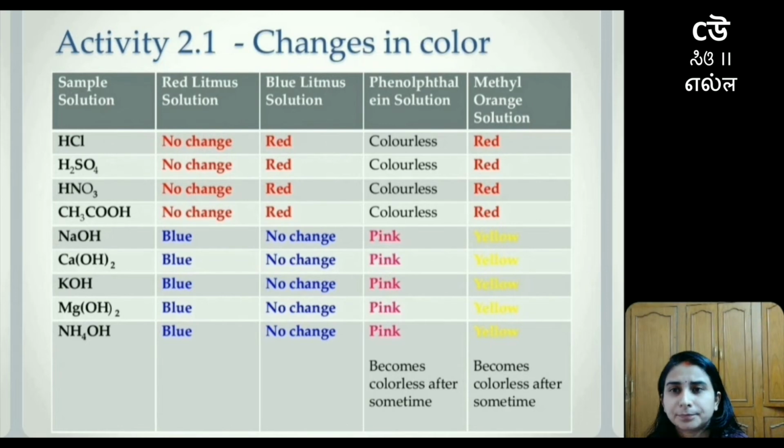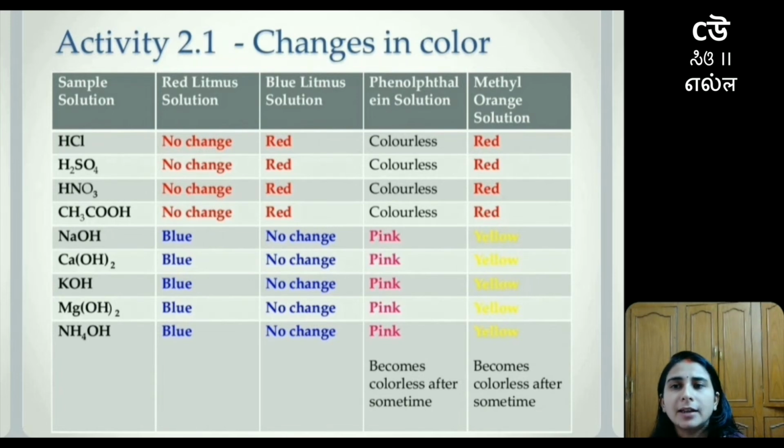Talking about methanoic acid, with red litmus solution, since it's an acid, there will be no change in color. Blue litmus solution will turn red, phenolphthalein solution will remain colorless, and methyl orange will turn reddish in color. So every acid shows the same kind of change when it is used with red litmus solution, blue litmus solution, phenolphthalein solution, and lastly methyl orange solution. Now we'll be covering some sample solutions which are basic in nature.